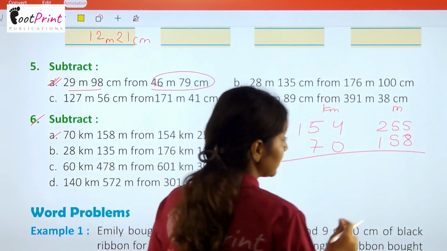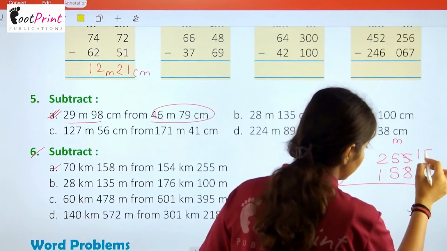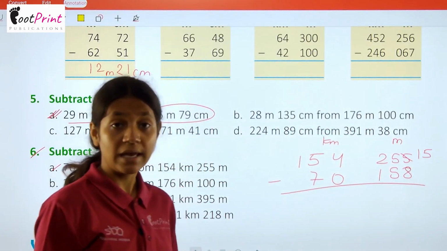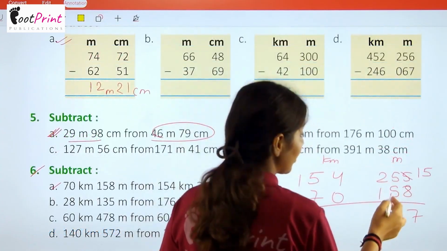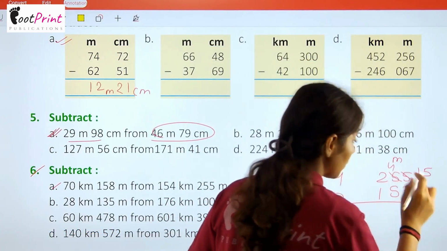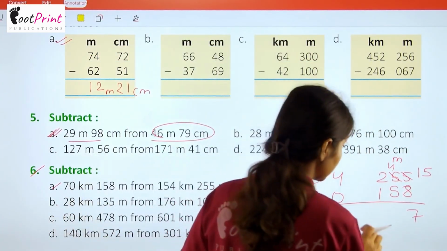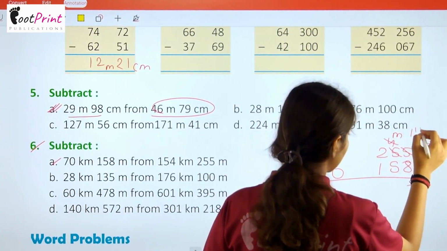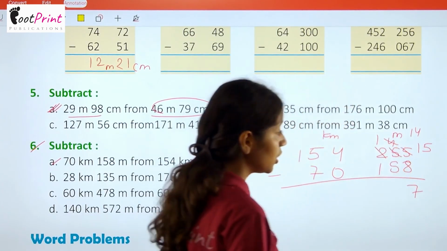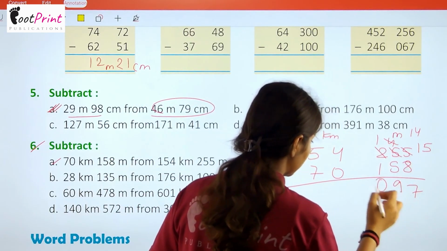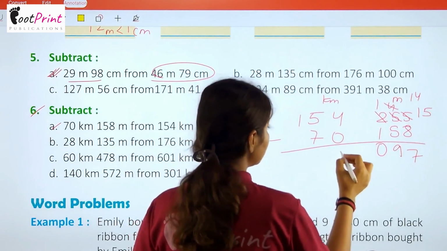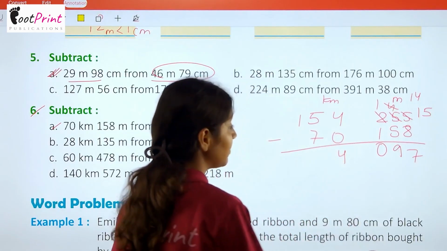Now 5 minus 8 is not possible. We are making this as 15. Now 15 minus 8. It is 7. 5 minus 5, this is 4 now. 4 minus 5 is again not possible. So we will make it as 14 and this will become 1. Now 14 minus 5 is 9 and 1 minus 1 is 0. Now 4 minus 0 is 4 and 5 minus 7 is not possible.